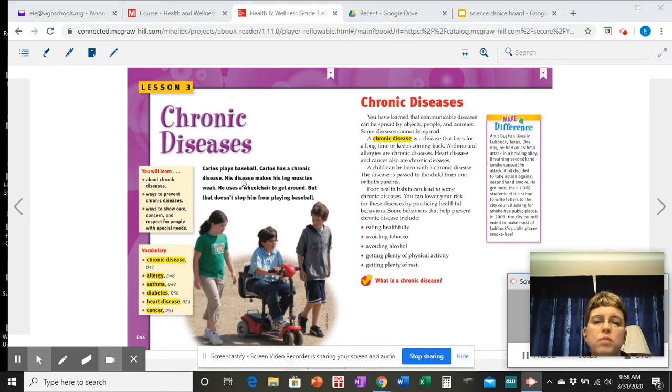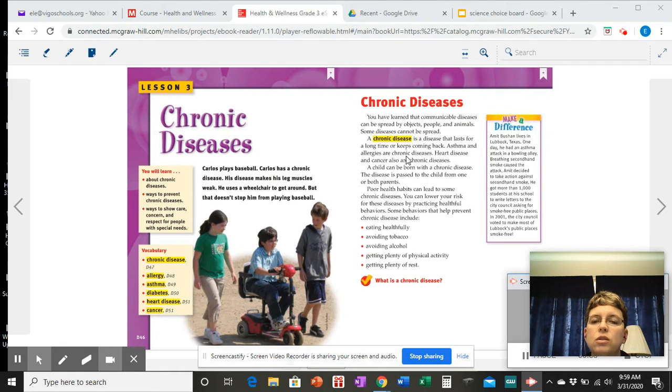Carlos plays baseball. Carlos has a chronic disease. His disease makes his leg muscles weak. He uses a wheelchair to get around, but that doesn't stop him from playing baseball. Chronic diseases. You have learned that communicable diseases can be spread by objects, people, and animals. Some diseases cannot be spread. A chronic disease is a disease that lasts for a long time or keeps coming back.